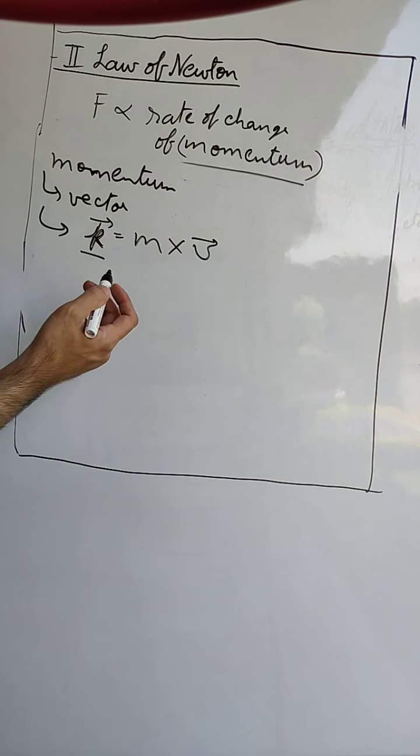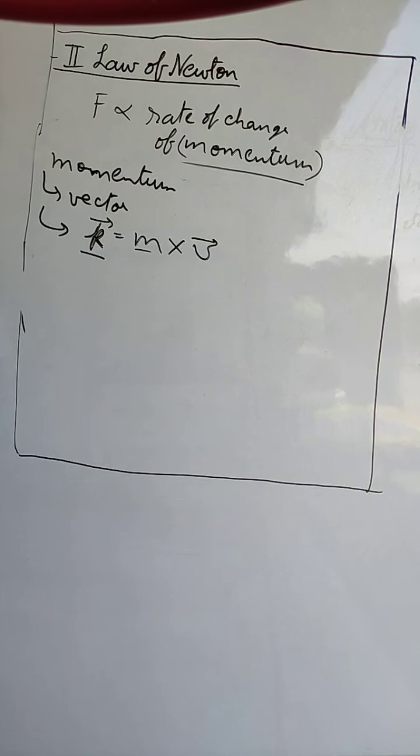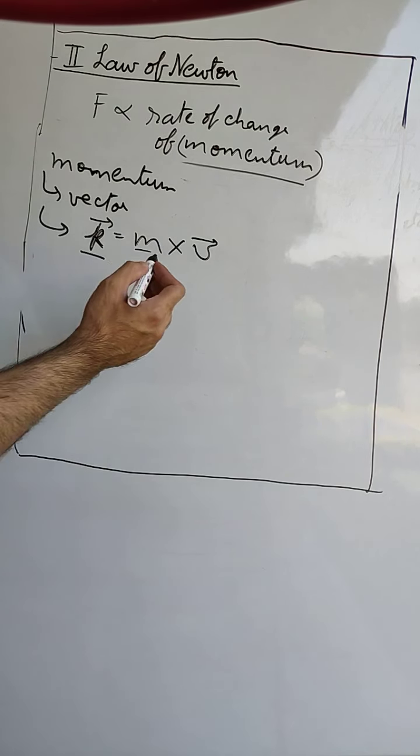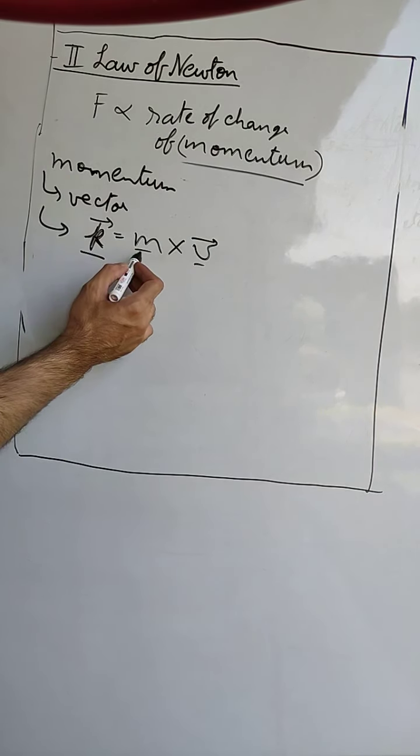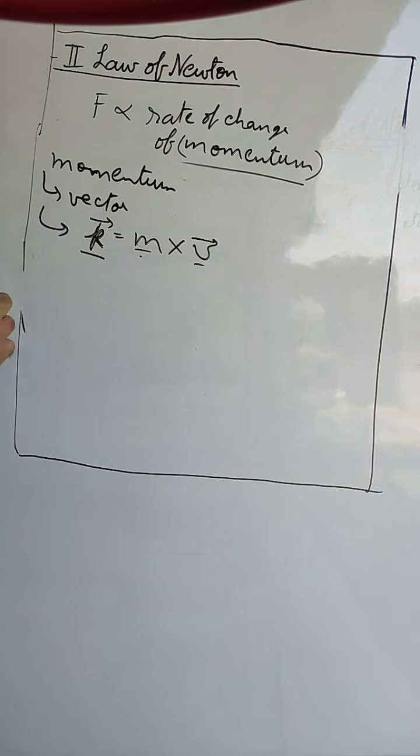So if there is a body which has more mass, then it will have more momentum. If it has more velocity, again it will have more momentum. Momentum depends both on mass and velocity. Now we know that, so we'll take two examples.